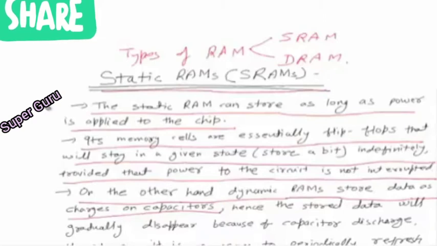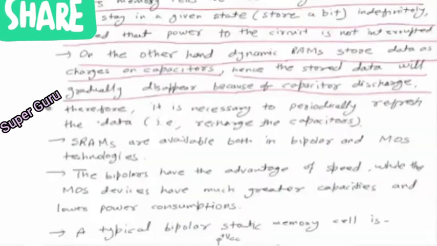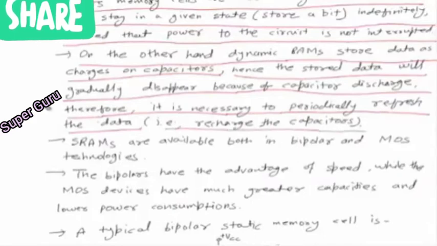So if they discharge with time, they will lose the information with time. Hence the stored data will gradually disappear because of capacitor discharge. Therefore, it is necessary to periodically refresh the data. How to refresh the data? That is, recharge the capacitors.